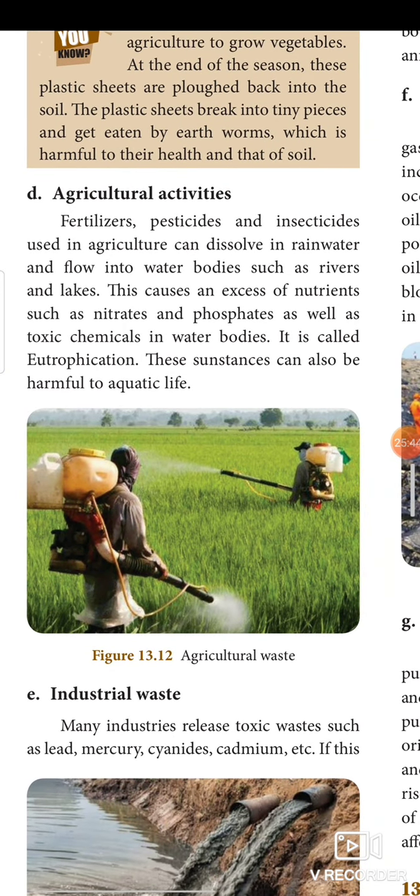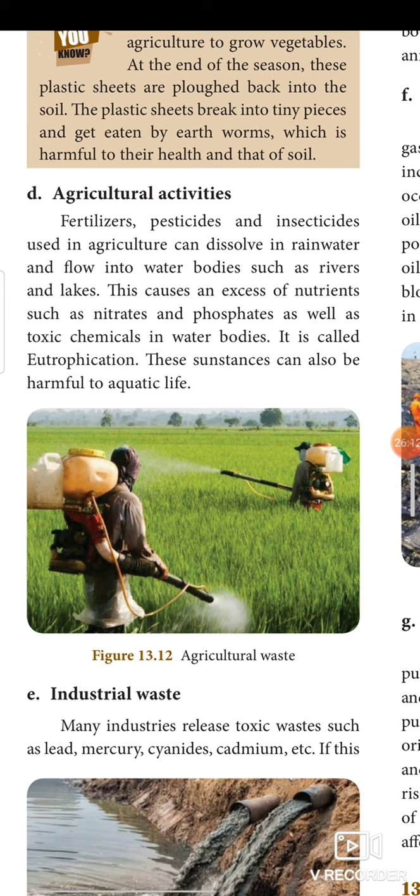Agricultural activity. Fertilizers, pesticides and insecticides used in agriculture can dissolve in rainwater and flow into water bodies such as river and lake. This causes an excess of nutrients such as nitrates and phosphates as well as toxic chemicals in water bodies. It is called eutrophication. These substances can also be harmful to aquatic life.